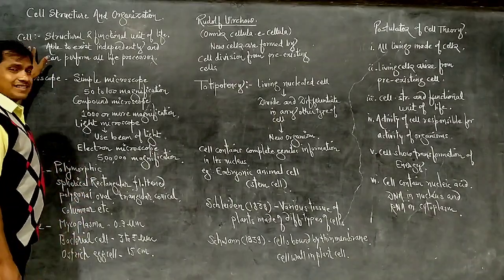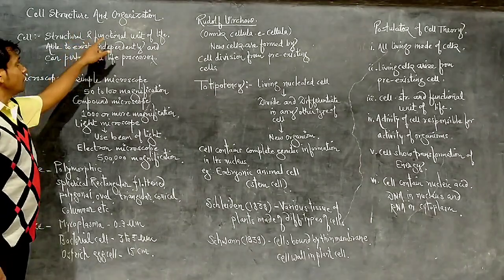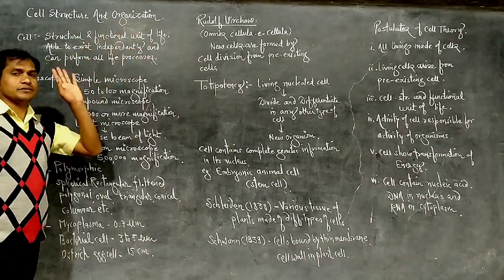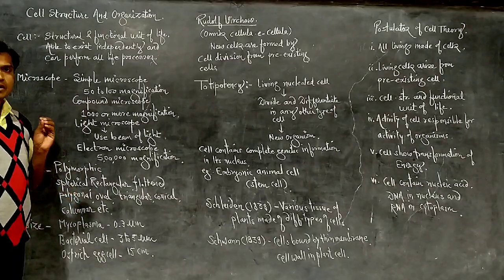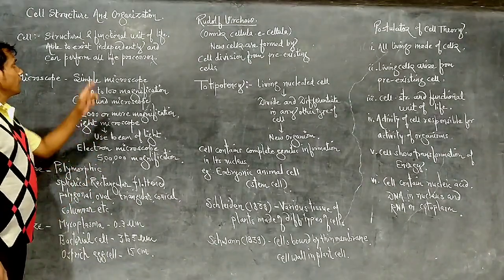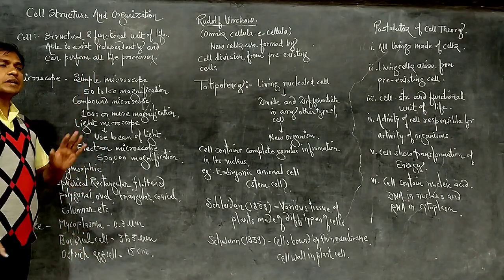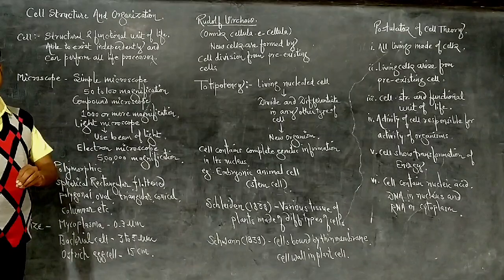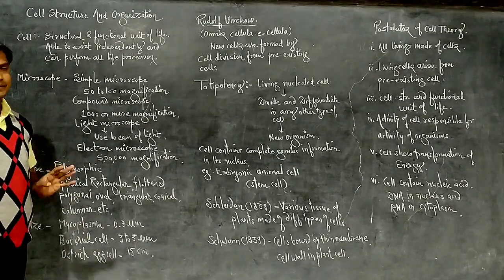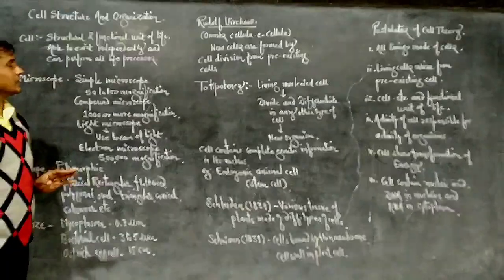See, a cell, what is a cell? Cell is actually the structural and functional unit of life. Structural unit because it composes the body of an organism, and functional unit because it performs the functions, and ultimately the functions performed by the organism, its tissue, organ and organism. So the structural and functional unit of life is a cell.